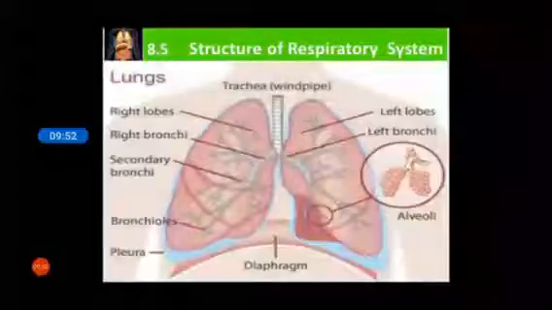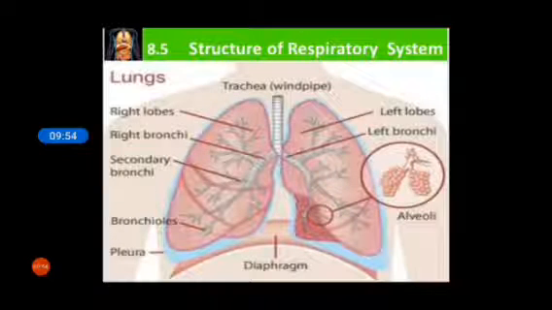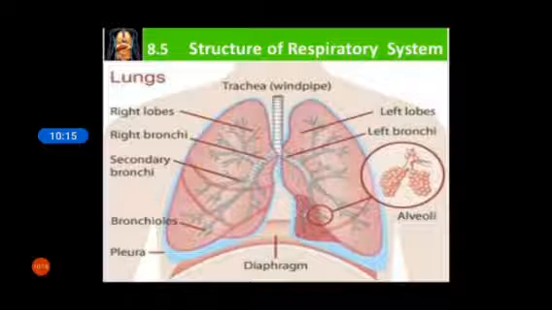Now there is a right lobe and a left lobe. This is the structure of our lungs. In the left lobe, there are the left bronchi and alveoli, which are small air sacs present at the end of the bronchioles. The function of the alveoli is the exchange of gases.